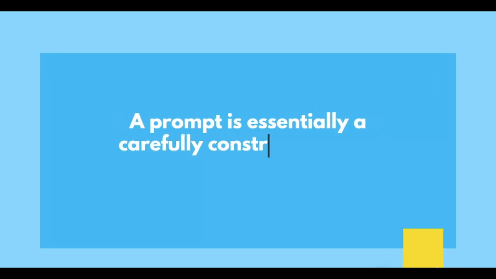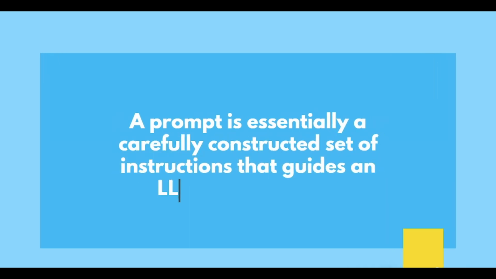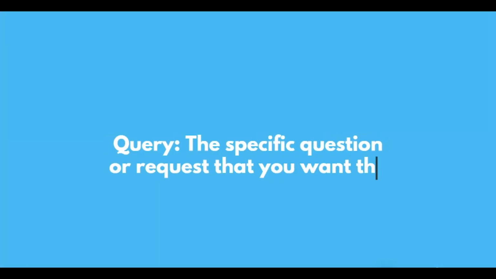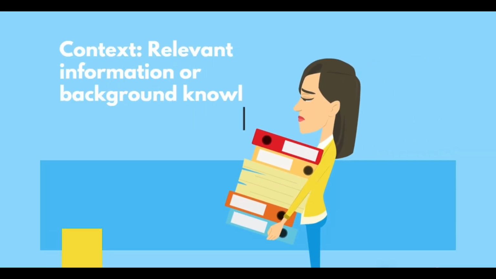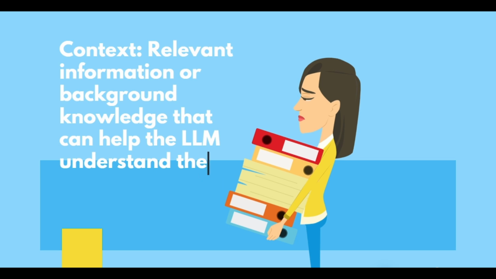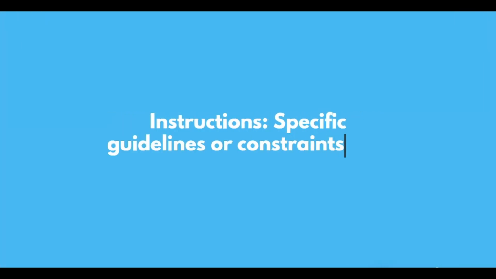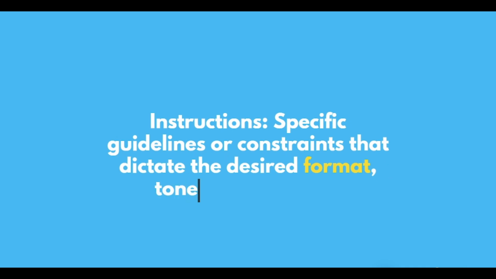Core concepts. A prompt is essentially a carefully constructed set of instructions that guides an LLM in its response generation. It consists of three primary components. Query: the specific question or request that you want the LLM to address. Context: relevant information or background knowledge that can help the LLM understand the query better. Instructions: specific guidelines or constraints that dictate the desired format, tone, or style of the response.